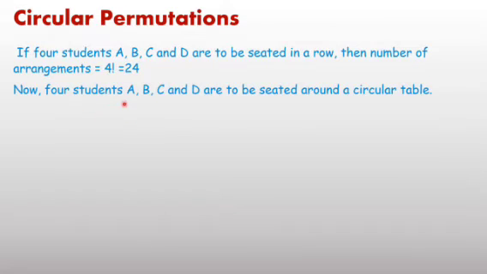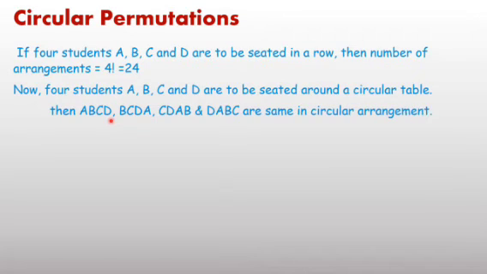But before that, if these 4 students are seated around a circular table, then what is the total number of arrangements? ABCD, BCDA, CDAB and DABC are the same in circular arrangement.